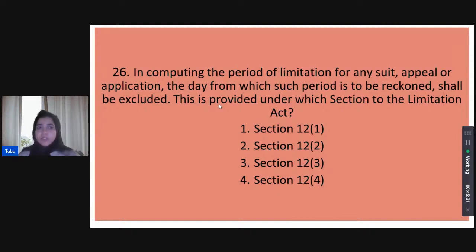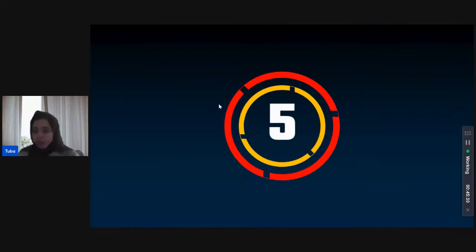The statement is written in the question. We just need to figure out which section it belongs to. Priyanka thinks it's Section 12.4. Shivani thinks 12.1. I have begun the timer.